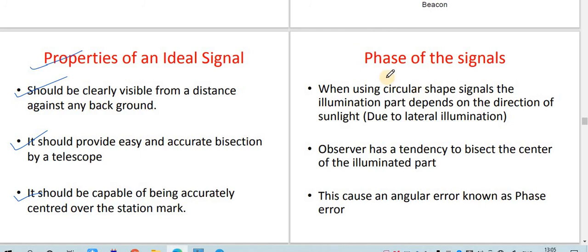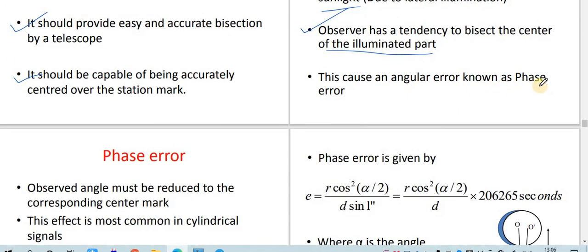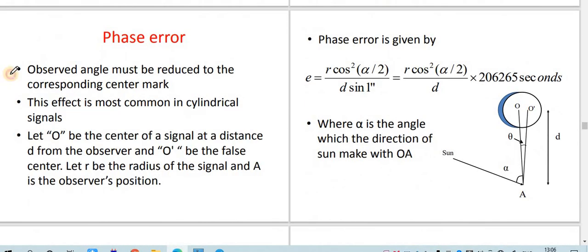After that, the next part is related to the phase of the signal. This picture shows that when we are using a circular signal, the illumination depends upon the direction of the sunlight, due to lateral illumination. Whichever side the sun is coming from, that part of the signal is bisected by the observer. The observer has a tendency to bisect the center of the illuminated part only. This causes an angular error known as phase error. The observed angle must be reduced to the center mark.